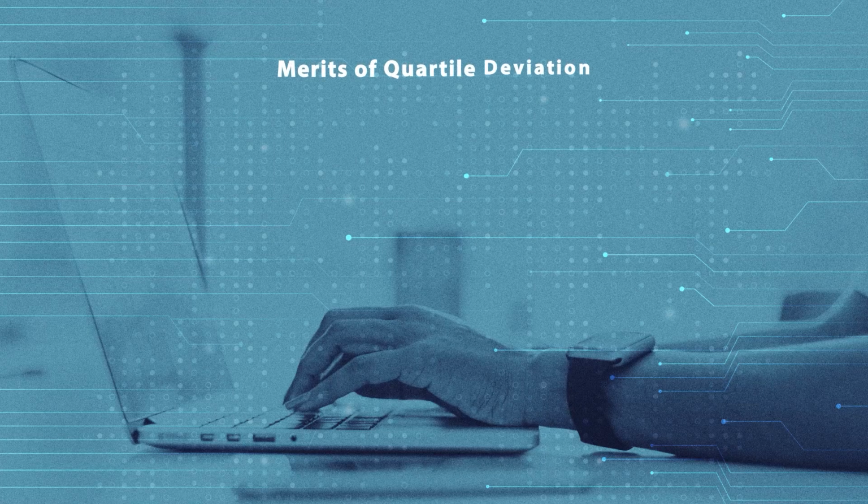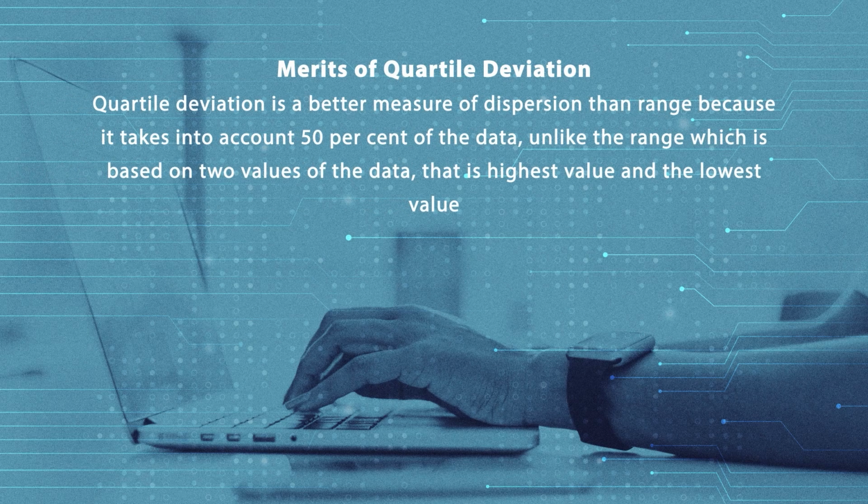As far as the merit of the quartile deviation is concerned, we can say the quartile deviation is a better measure as compared to the range, because it counts 50% of the data which comes from Q1 to Q3, the center 50% of the data. Unlike the range, which is based on only two values, the highest value and the lowest value.